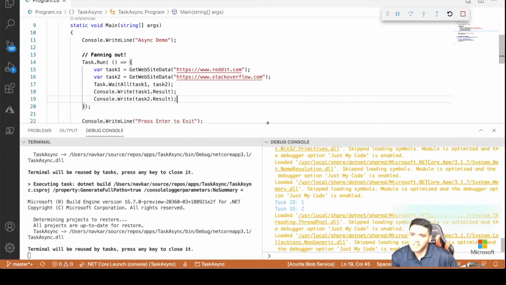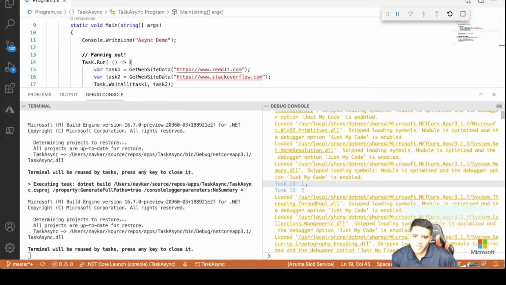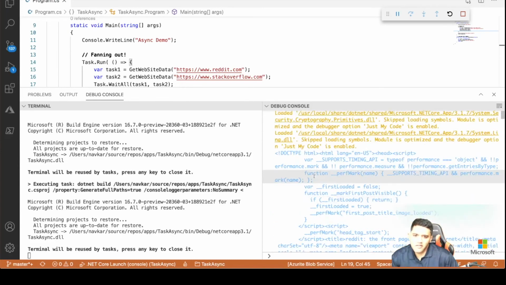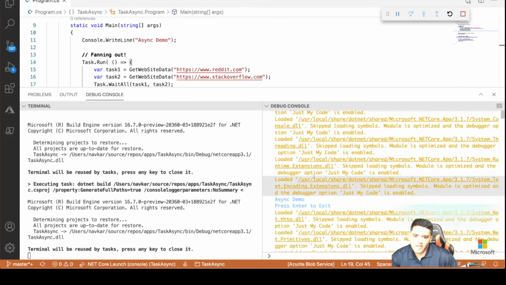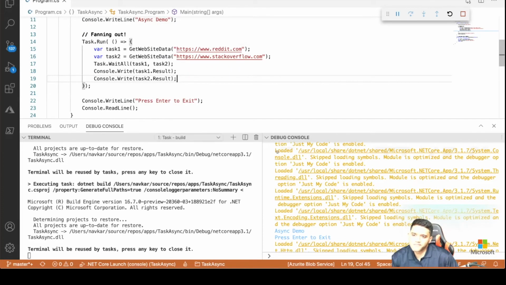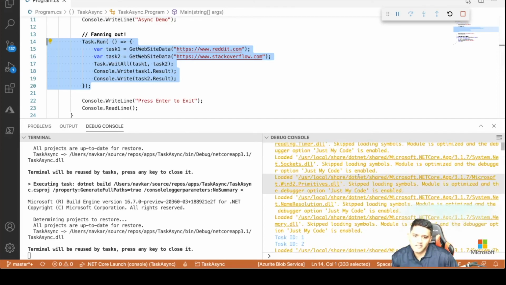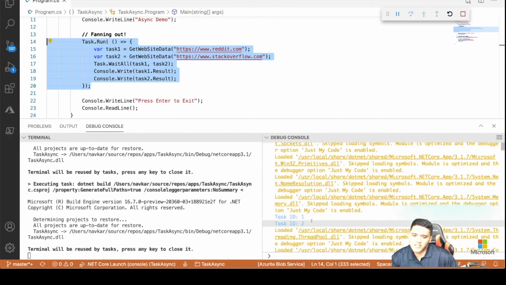and as you can see here, task ID 1 and task ID 2 have come here, and then async demo and press enter to exit have come here. There is no sequence, so I got this first, okay, and then I got this exit immediately, because this runs on a separate thread. Then I got the task IDs printed here. Okay, it is not sequential; it's a different order.